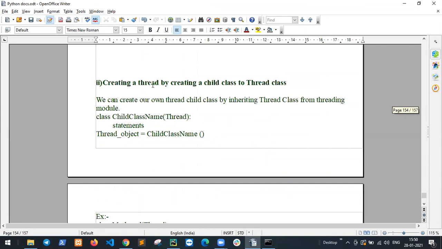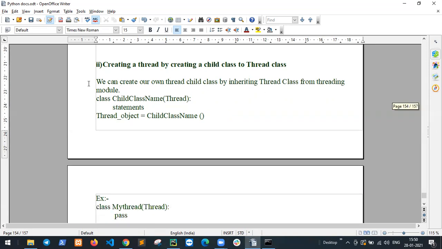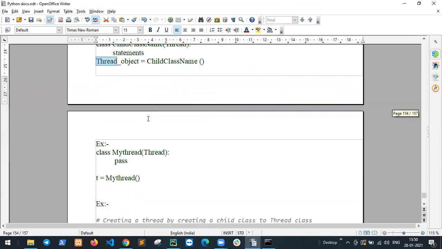We can create our own thread child class by inheriting the Thread class from the threading module. Class, child class name, Thread. Statements. Thread object: child class name. This is a class, and create one thread object.